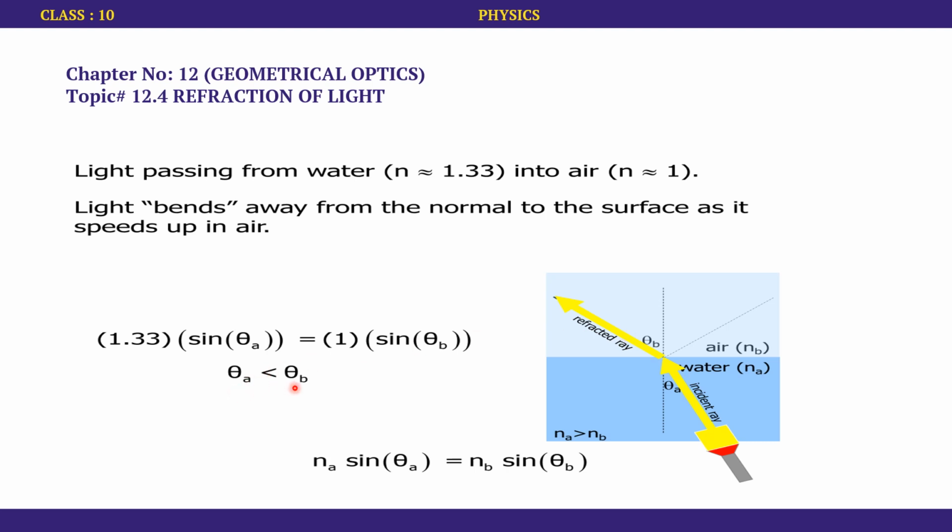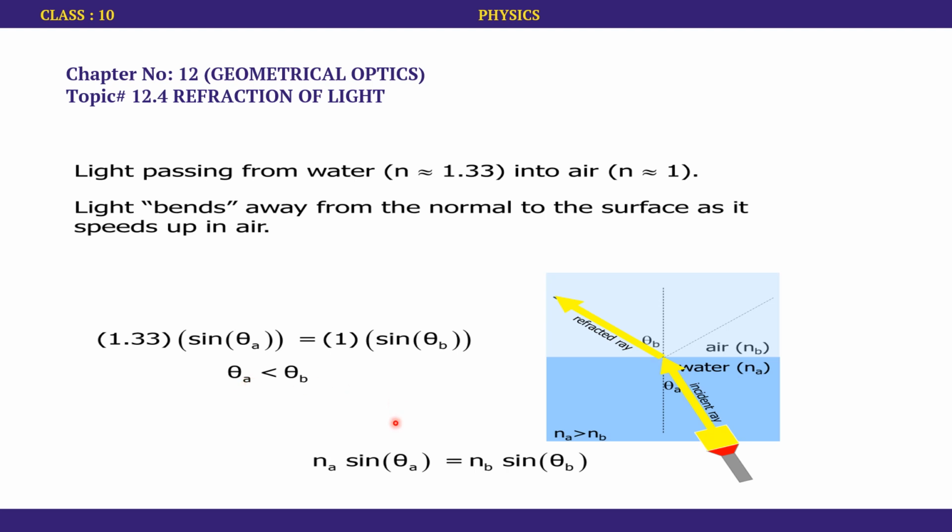Theta A is smaller than theta B, as we discussed that whenever the ray of light enters from a denser medium to a rarer medium, it bends away from the normal. As a result of that bending away, it makes a greater angle. If you compare the two angles, the one between the normal and the incident ray, and the other between the normal and the refracted ray, you observe that the angle of refraction is greater. So we can say that theta A is smaller than theta B, or theta B is greater than theta A.